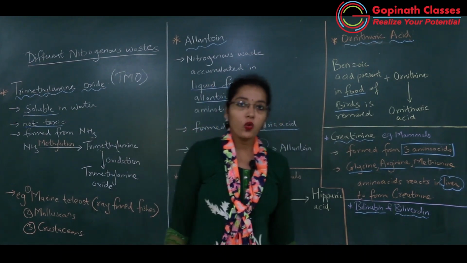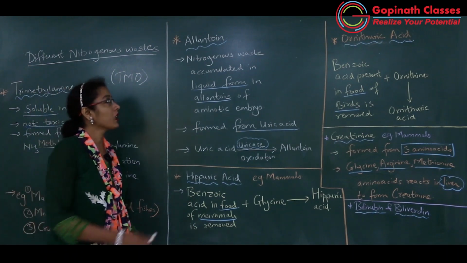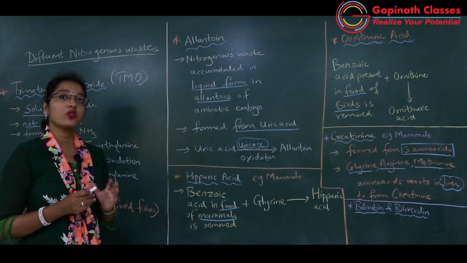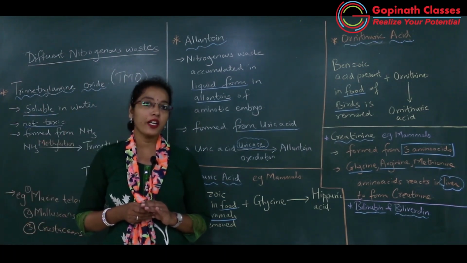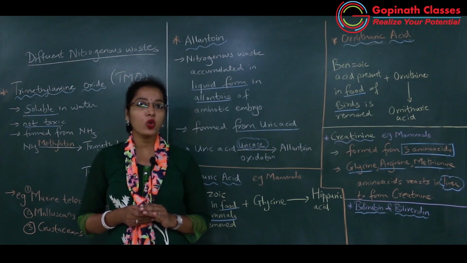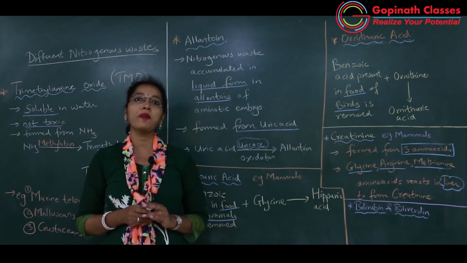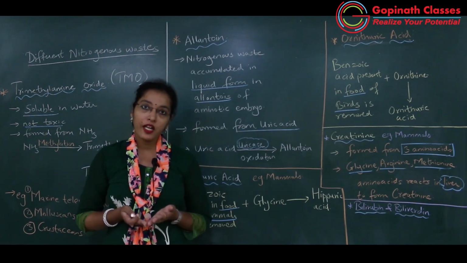Got it? Now we'll switch over to another type of nitrogenous waste, that is allantoin. Allantoin is the nitrogenous waste which is formed in the amniote embryo. What are amniotes? Amniotes are organisms which form the amnion, the embryonic membrane around the embryo.